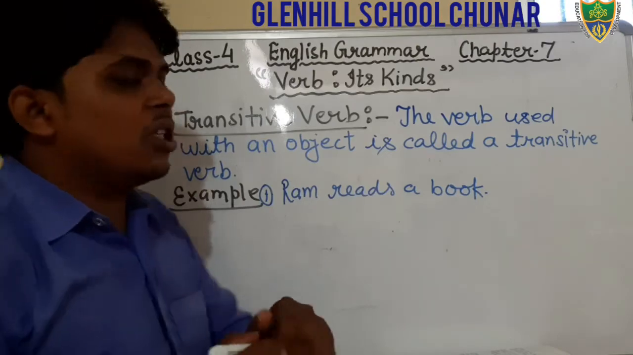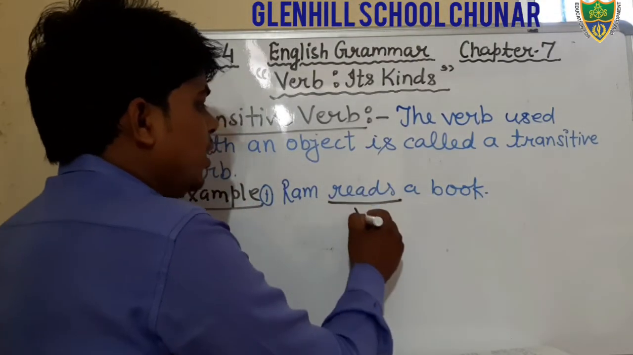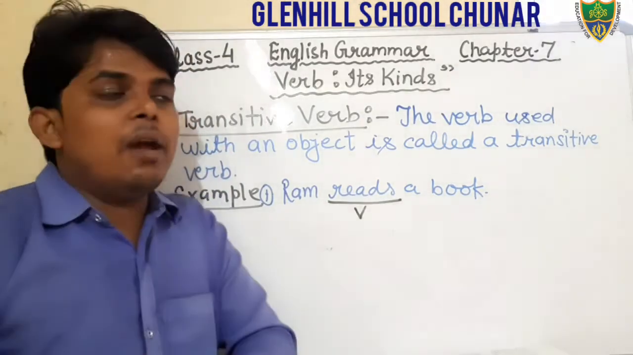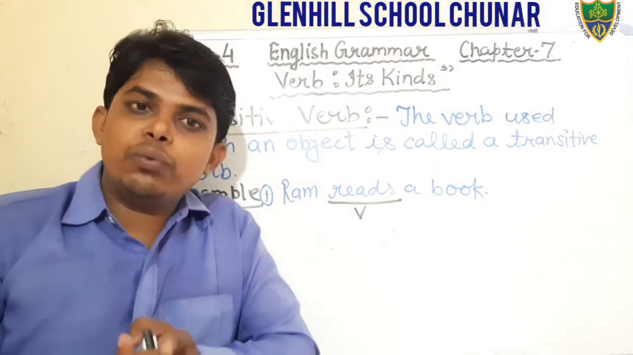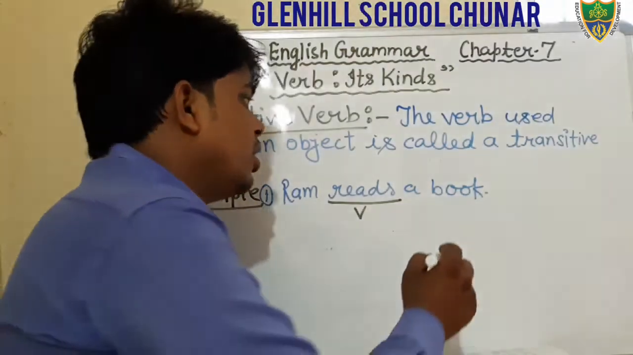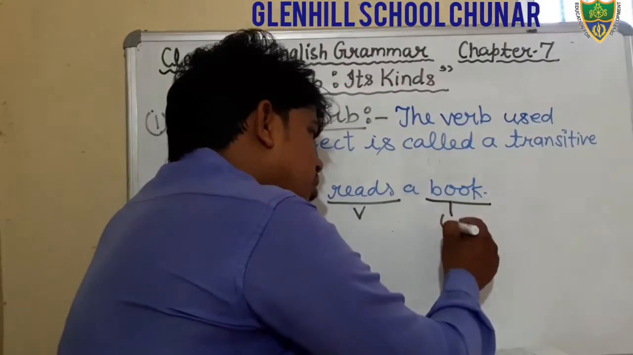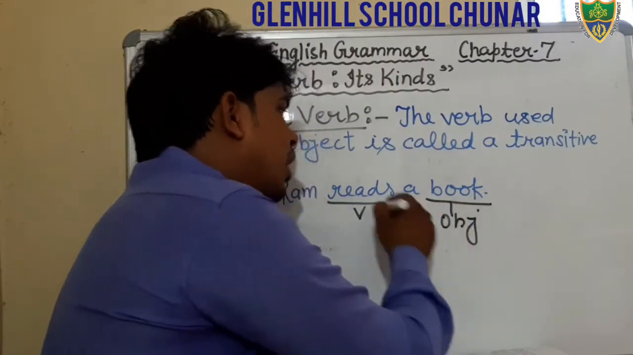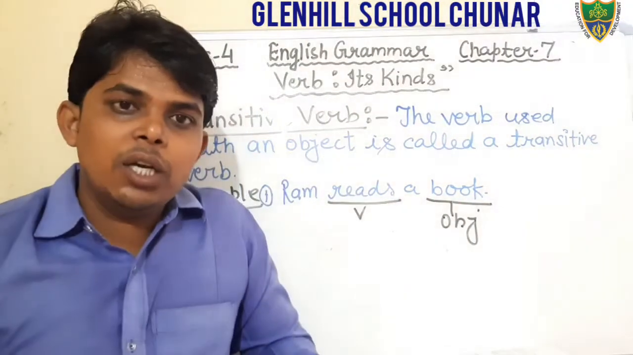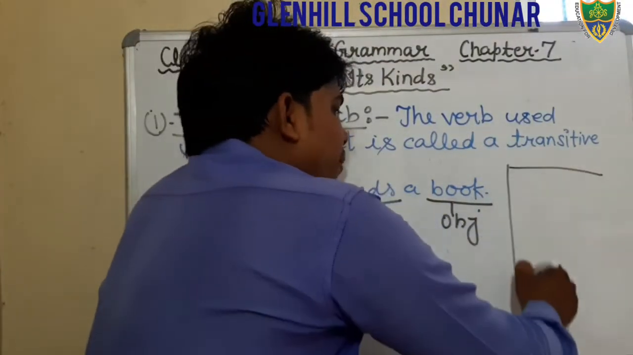Dear students, in this sentence, what is the verb? That is the verb. And I have told you that the verb used with an object is known as a transitive verb. Dear students, that is the object. Book is the object. Therefore, what kind of verb is that? That is a transitive verb.